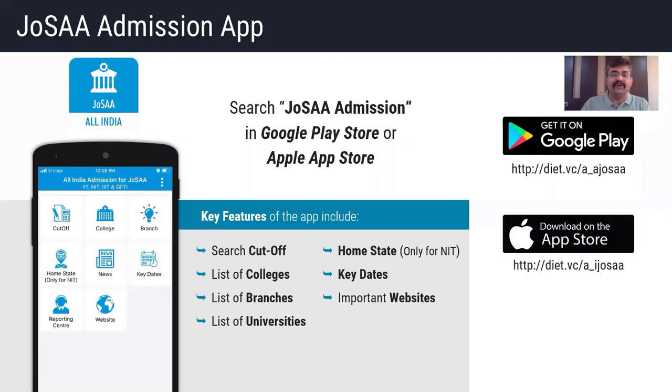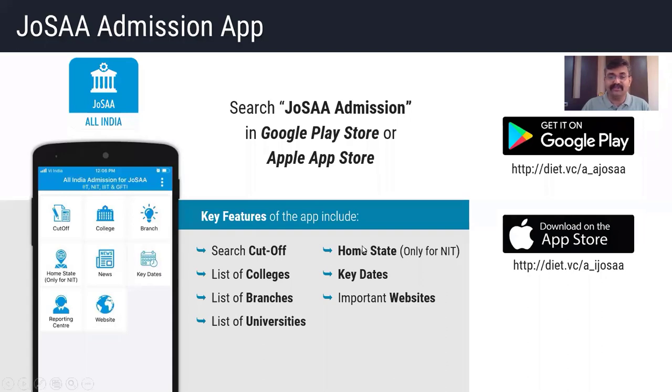Also, it has the feature of all the colleges' information. That means you can get all the colleges list, that is IITs, NITs, IIITs, etc. You can see their basic details, their intakes, their cutoffs and many more things. Along with that, you can see branch-wise colleges also. That means the list of branches is given, and the list of home states is given.